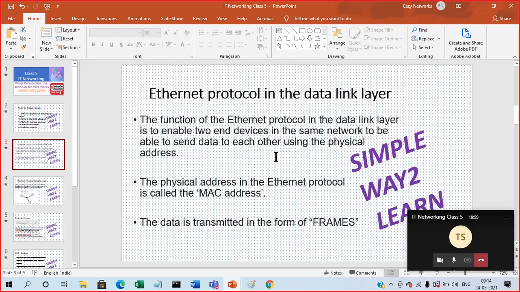Can you please explain again? The same network means we need to have the same network ID for the two entities, like two end devices. That is called the same network. For example, if you have one system with IP address 10.1.2.3, and another with 20.2.1.2.3 or anything, these are two different networks. 10 is one network and 20 is another network. So you are referring to the IP addresses, right? Yes, network and host and all. Correct.